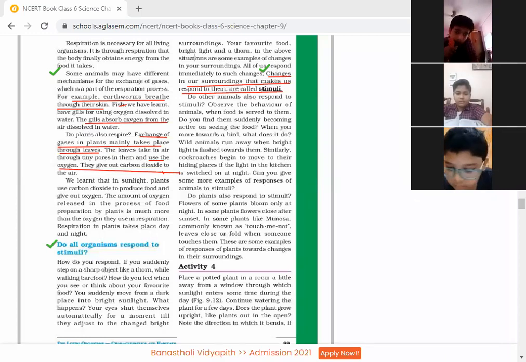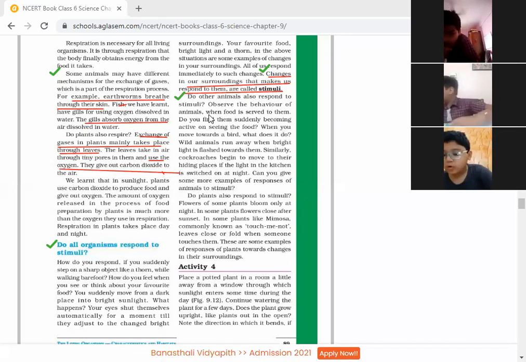And this is seen in a few animals also. Let's read now. Yes, other animals also respond to stimuli.